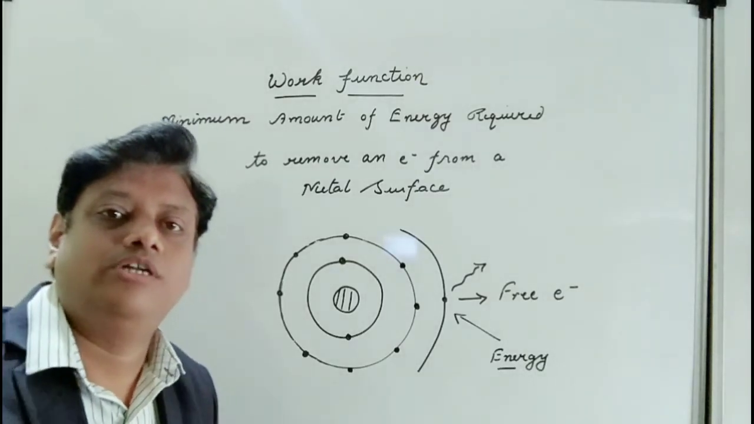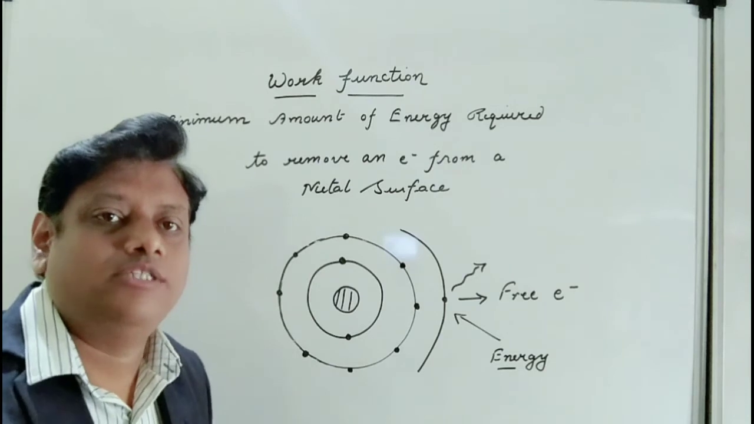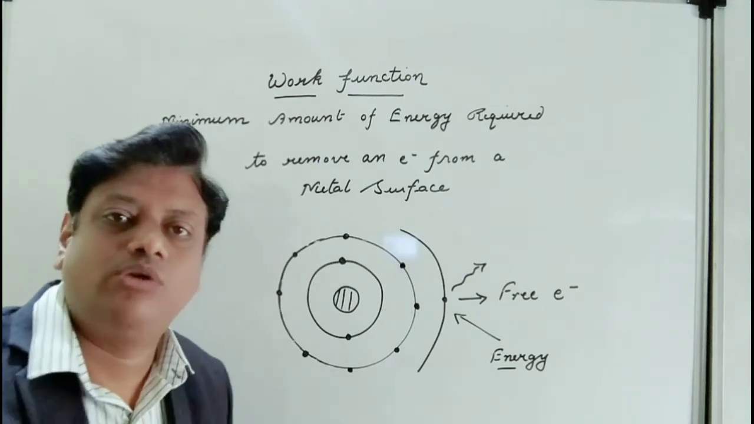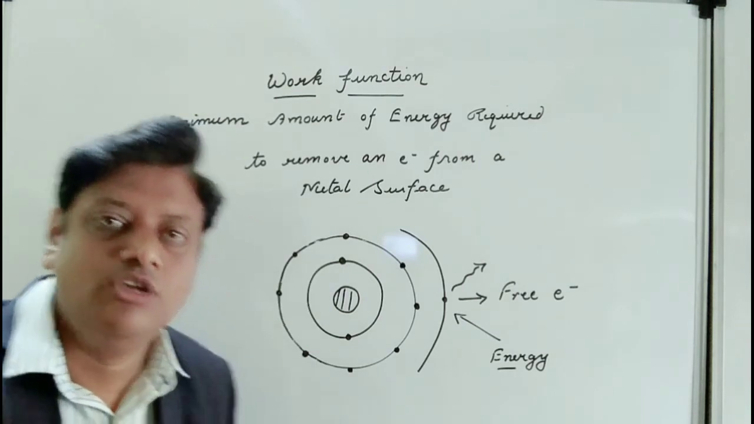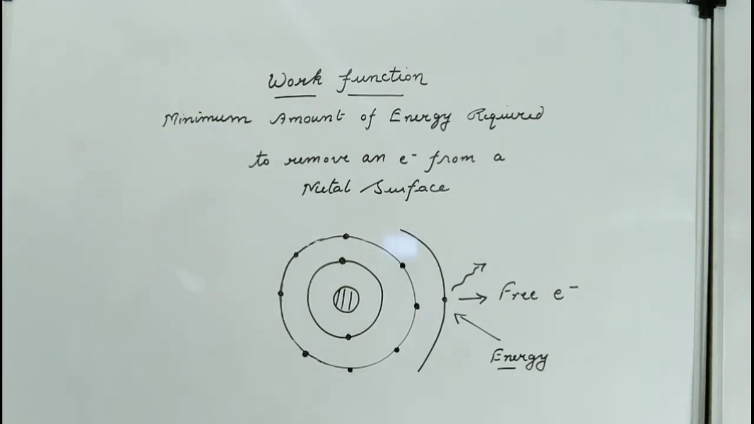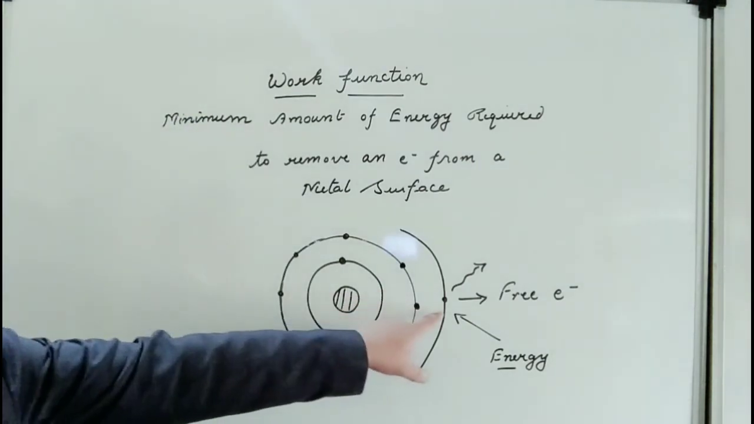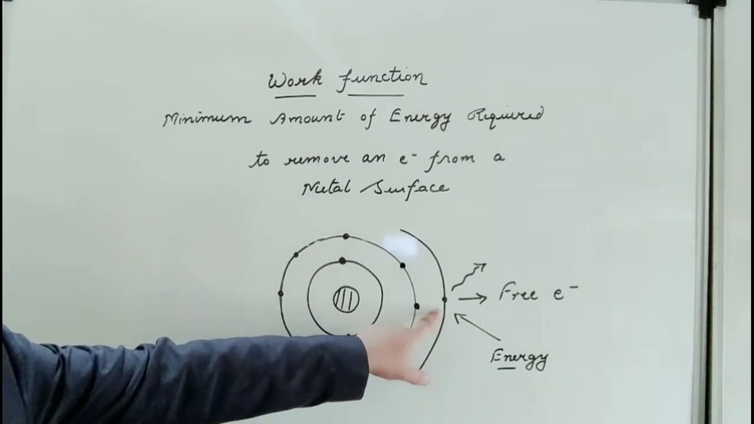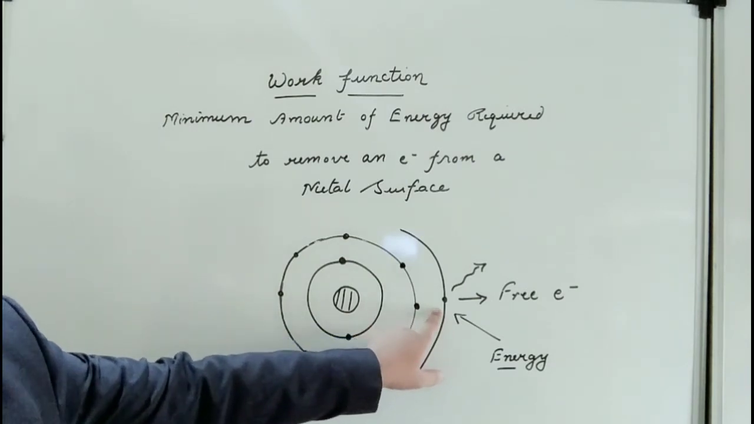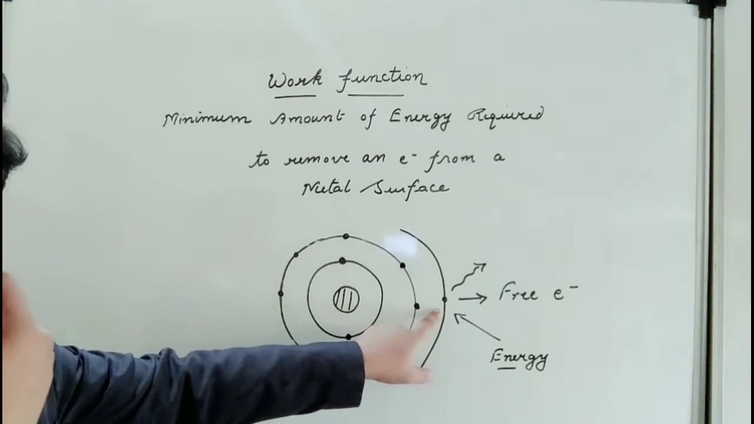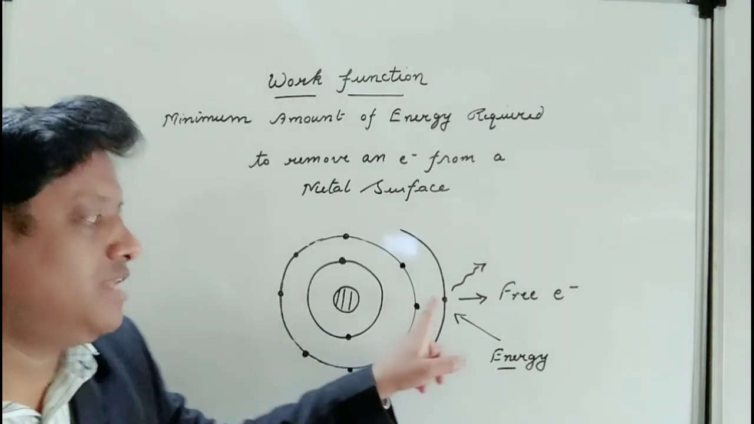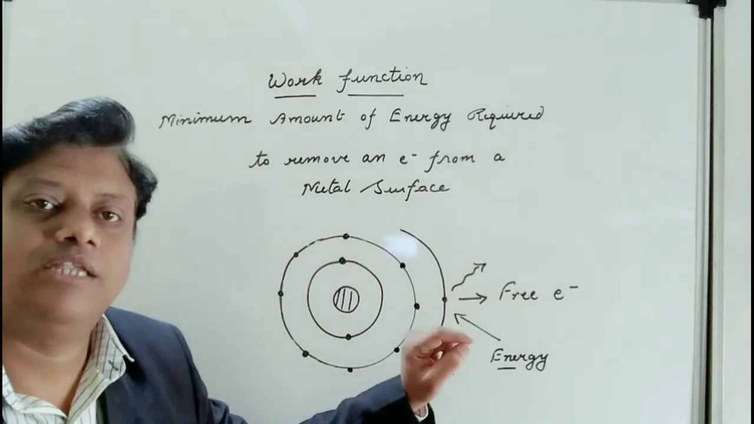Okay, now coming to another term, that is work function. Now as I already told you, electrons cannot leave the metal surface since they are bonded to the metal by Coulombic force. So when we supply a sufficient amount of energy to this outermost electron, maybe in the form of sunlight or some other light of high frequency, then this electron can be easily removed from the metal surface.